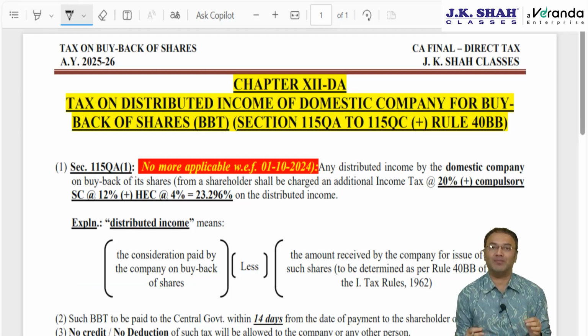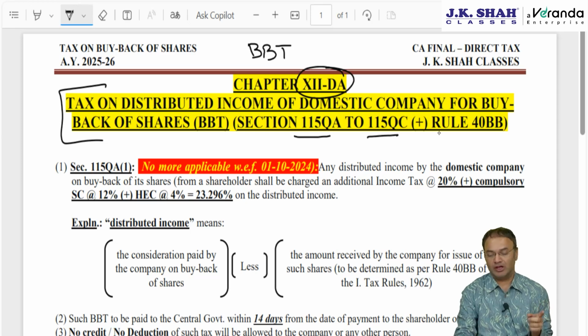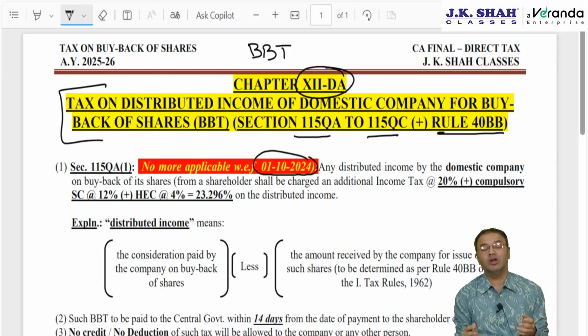Starting with the new chapter revision of buyback tax, or tax on distributed income upon buyback of shares by domestic company. It's a big name. To cut it short, BBT, buyback tax, Chapter 12DA. 3 sections, 115QA, QB, QC and Rule 40BB. This chapter is no more applicable with effect from 1st October 2024. So May 25 and November 25 will be the last attempt for the Institute to ask a question on it. This chapter is however applicable till 30th September 2024.